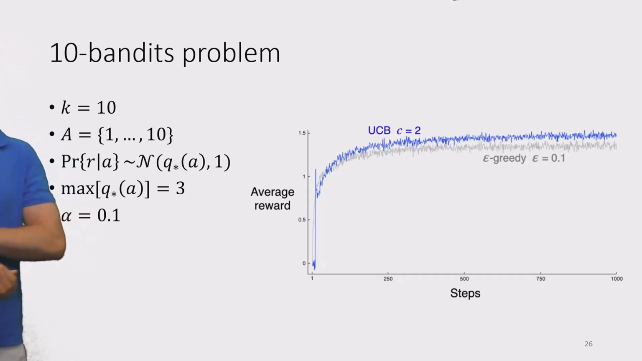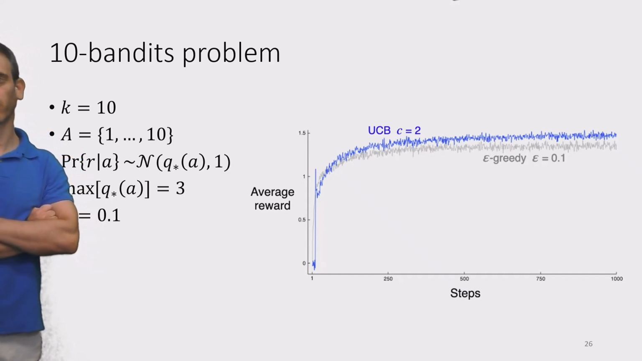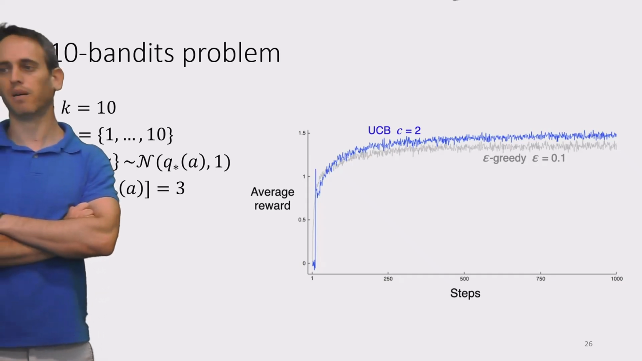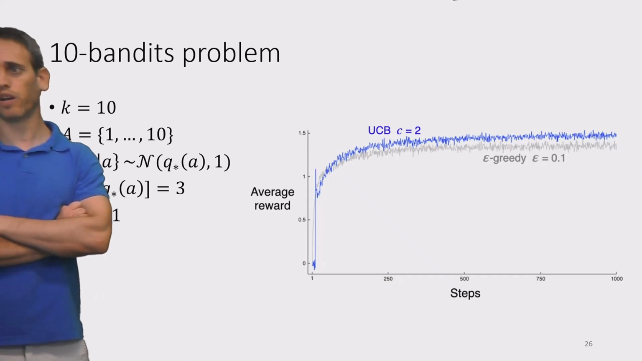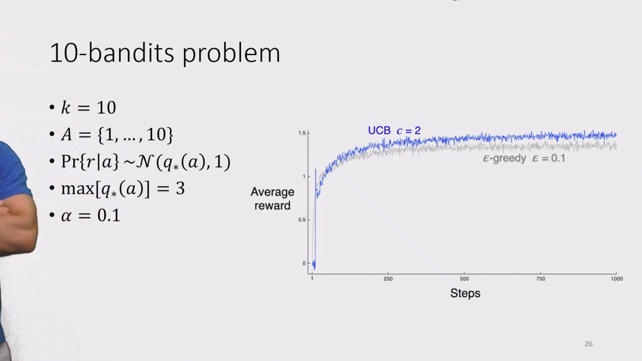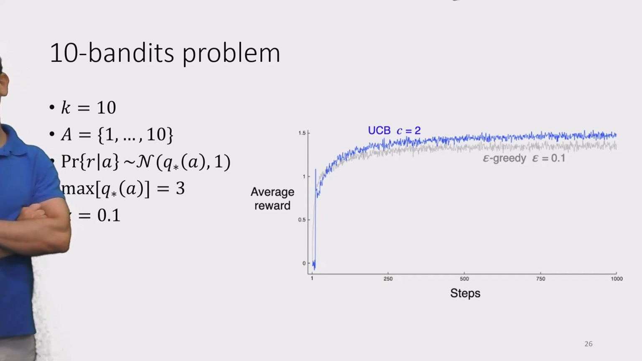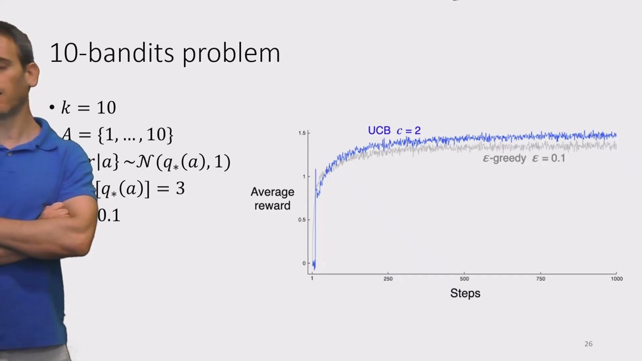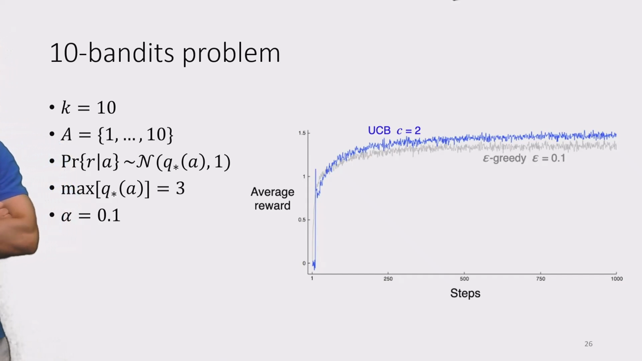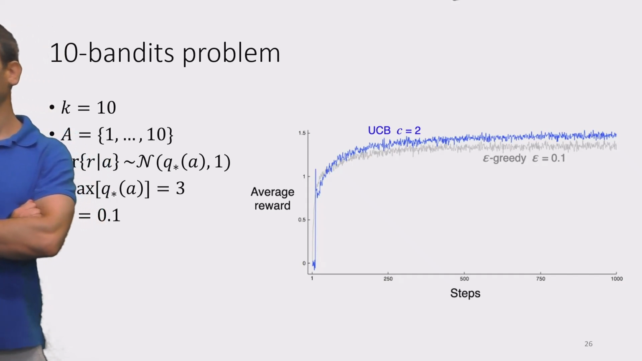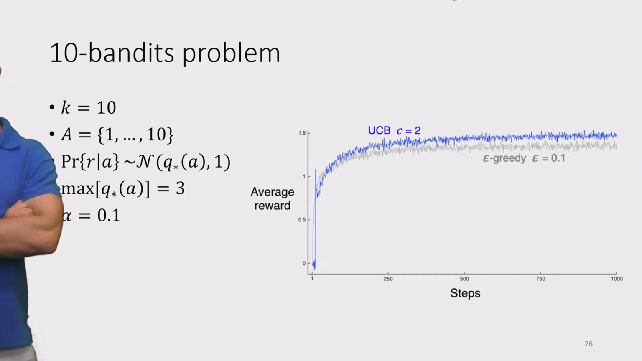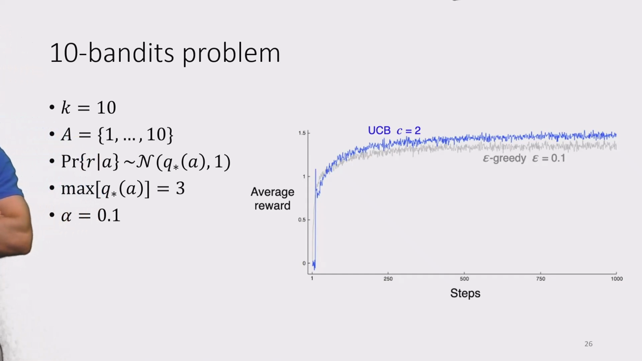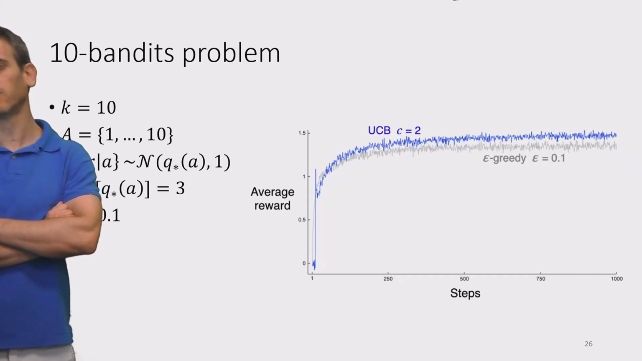Okay, so let's see how UCB performs in practice. Again, going back to the example problem that we've seen previously. Again, we have k different bandits, k equals 10. The action space is between 1 and 10. The reward distribution is again a normal distribution with some mean and a standard deviation of 1. Again, the maximum Q star value, the maximum mean, equals 3, and this is with action number 3, if I remember correctly.